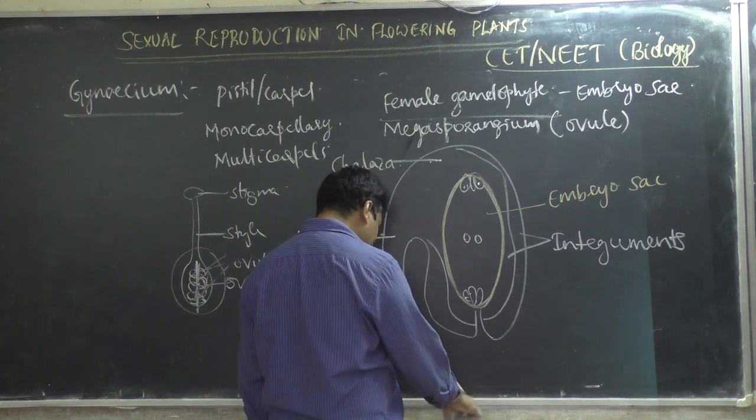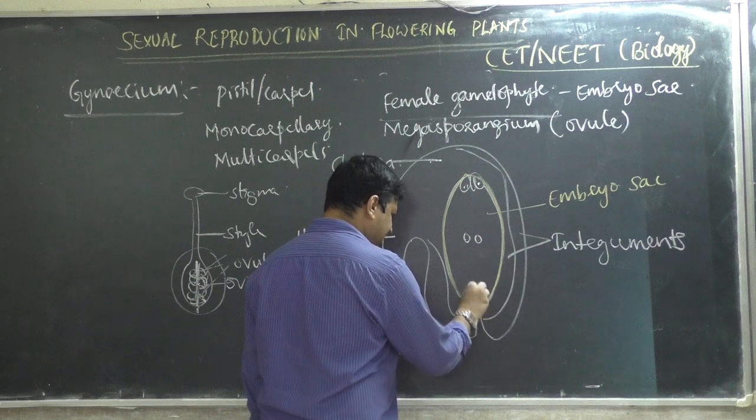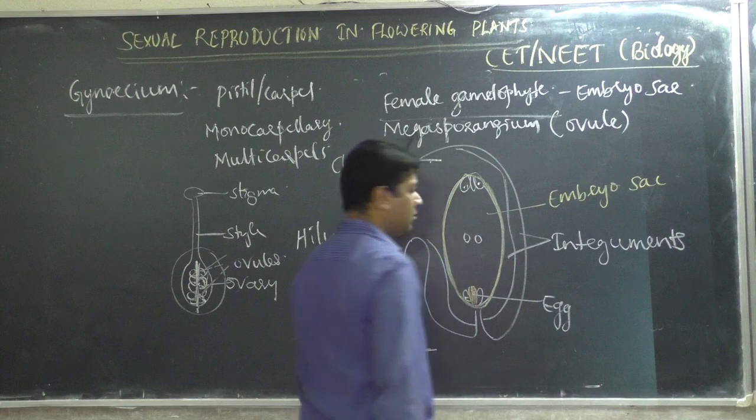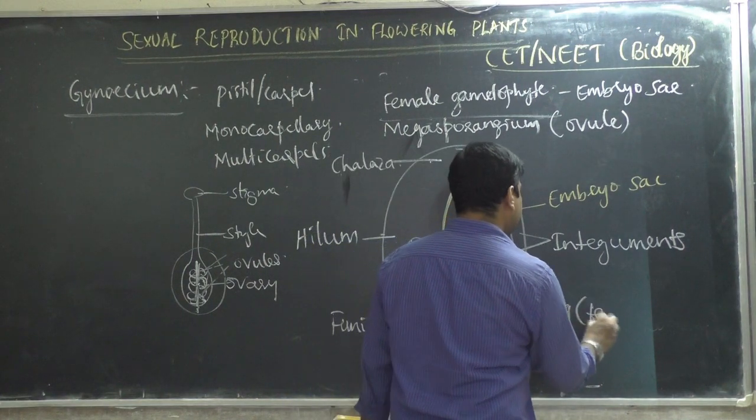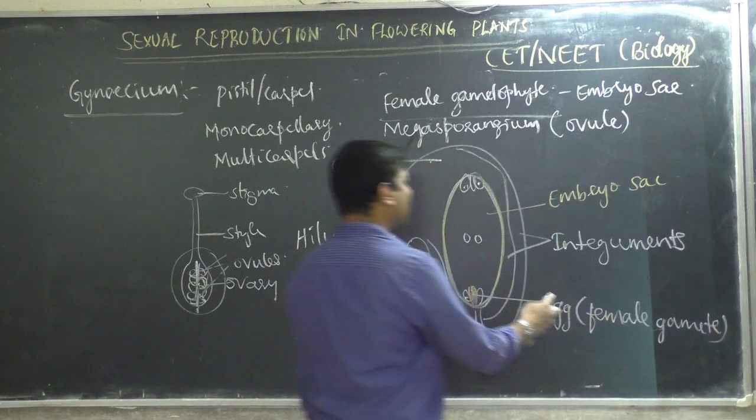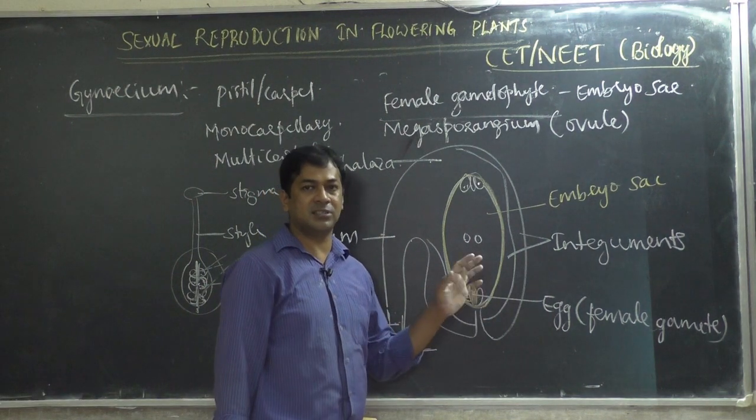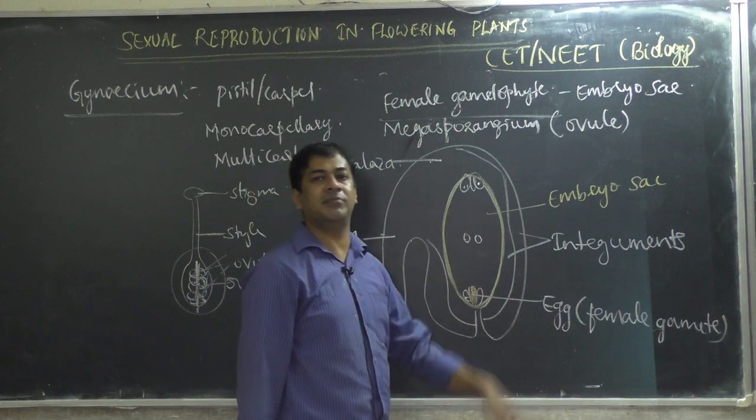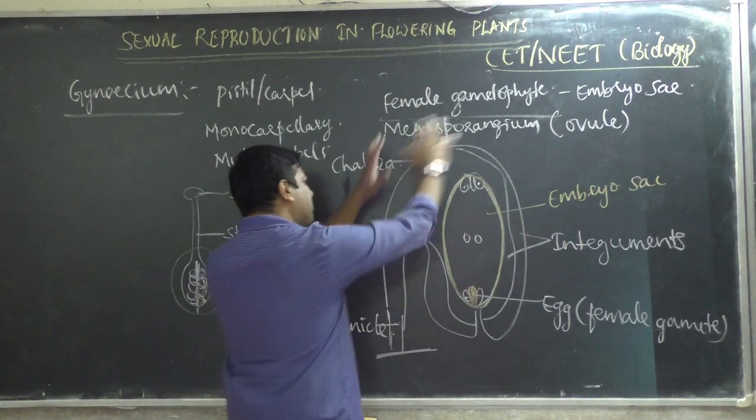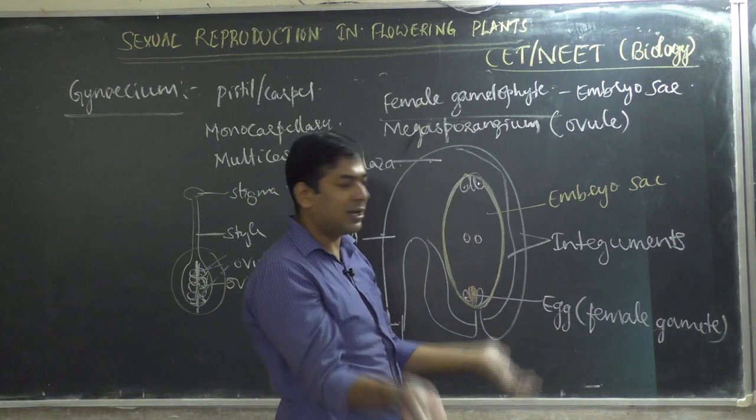Then the central cell, which I will show in orange color. See, the central cell, that is egg. Egg is female gamete. So the female gamete is present inside the structure called embryo sac. So embryo sac is a structure which contains gamete. That is why embryo sac is called female gametophyte. Then this female gametophyte, embryo sac, is present within a bag-like structure, that is the entire ovule. So ovule is called megasporangium. Sporangium is a bag-like structure.